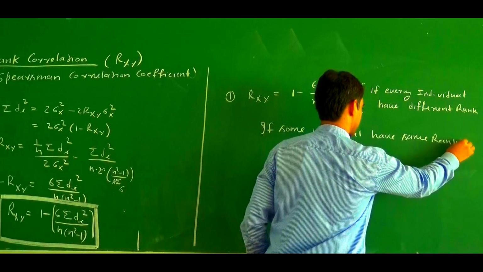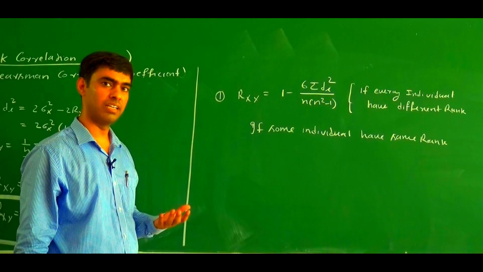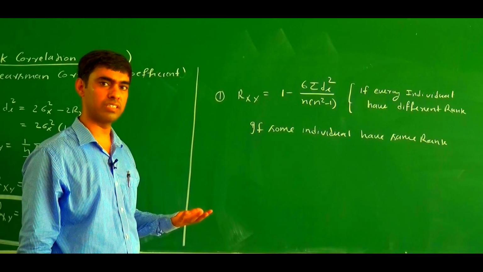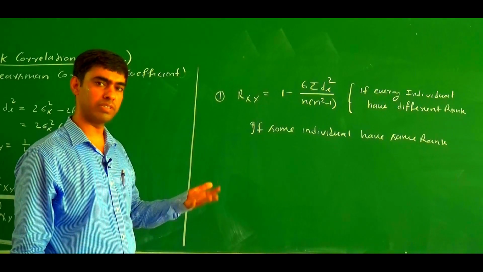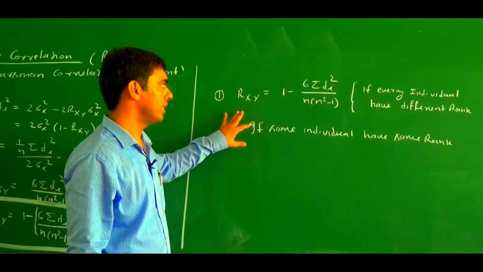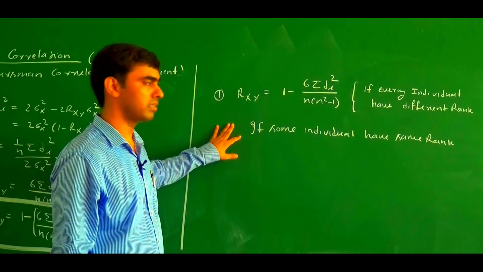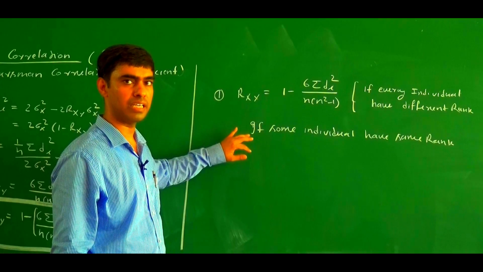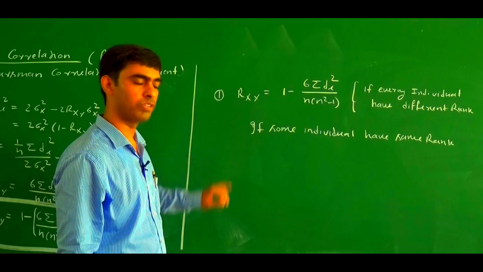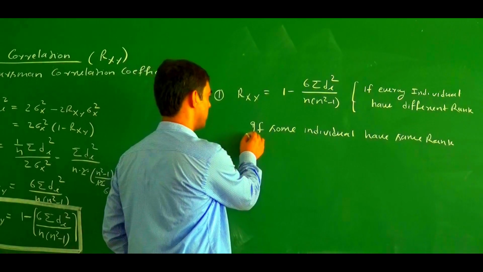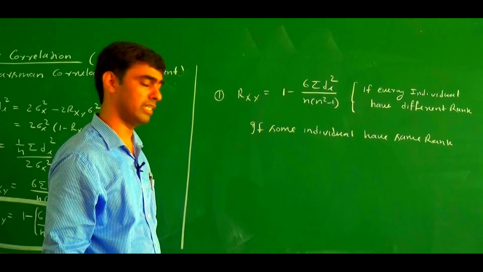Practically we see such type of data, because if two students have the same marks, then they have the same rank. One student got 75 marks and another student also got 75 marks, and both have the same rank. So what will happen? There is a change in the covariance. I am not going to derive the formula if individuals have the same rank. Here we directly write the formula, but there is a change in the covariance. So you may try the derivation of the rank correlation coefficient formula if some individuals have the same rank.